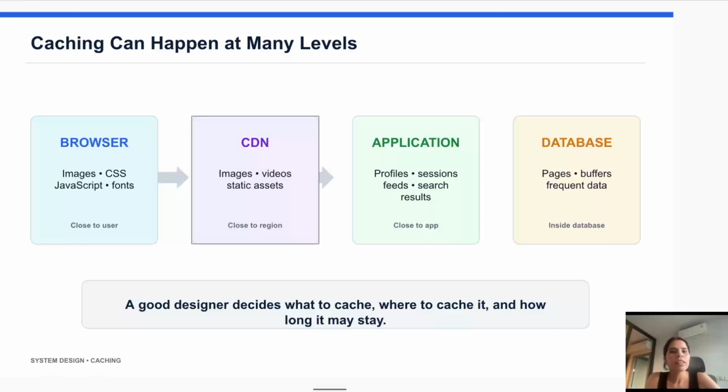And the final layer is your database layer. Every database tries to optimize its performance by caching frequently used data internally. They keep commonly accessed information in memory, so they don't have to read it from the disk every single time. So this is database caching.